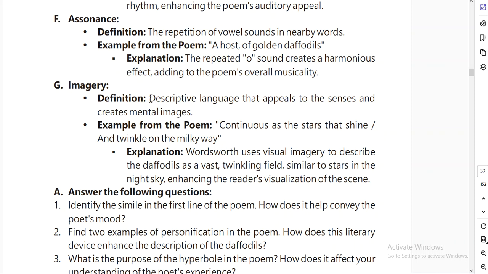Okay, descriptive language that appeals to the senses and creates a mental image, for example from the poem: "continuous as the stars that shine and twinkle on the Milky Way." So Wordsworth used visual imagery to describe the daffodils as a vast twinkling field similar to the stars in the night sky, enhancing the reader's visualization of the scene.